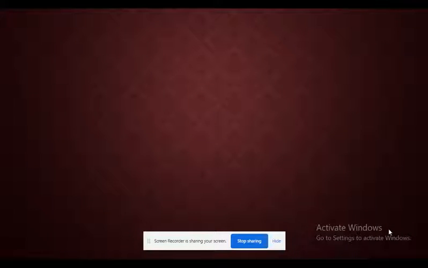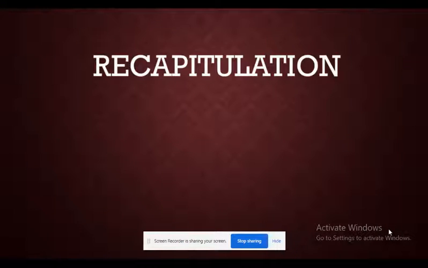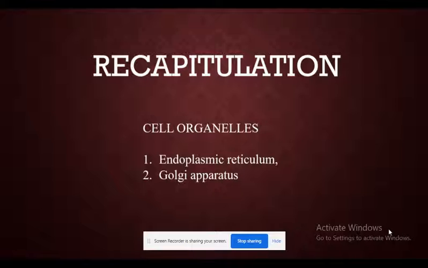So what have we learned in our previous class? Can you tell me? Yes, let us have a recapitulation. Cell organelles. In the cell organelles, we have learnt about endoplasmic reticulum and Golgi apparatus, right?